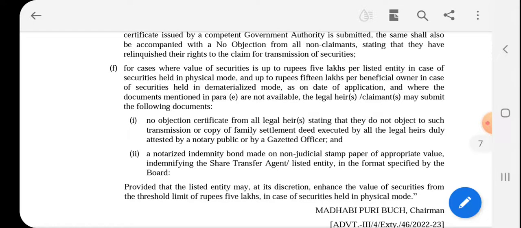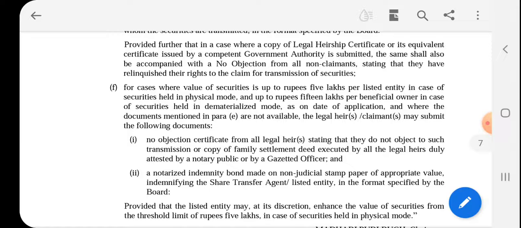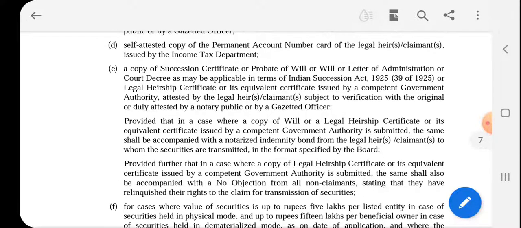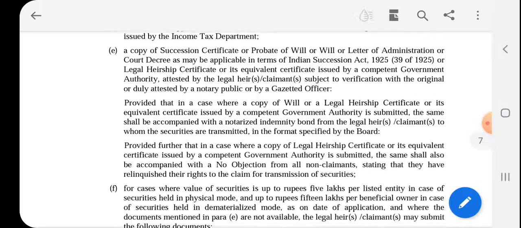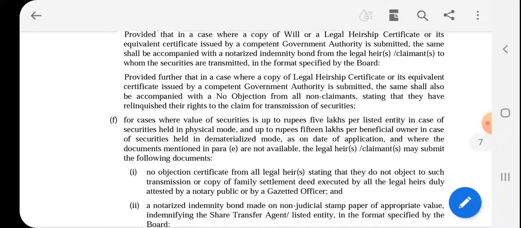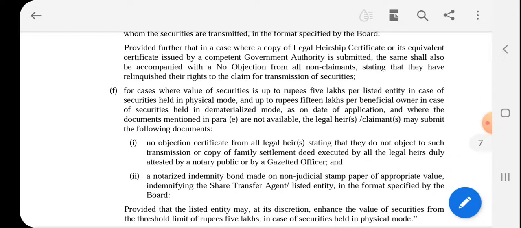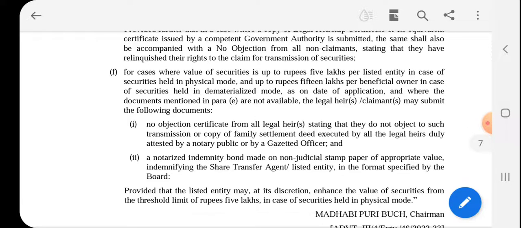It means where the physical securities held are up to 5 lakh rupees in a listed company, or up to 15 lakh rupees in demat form, and the succession certificate, probate, letter of administration or legal heirship certificate is not available.